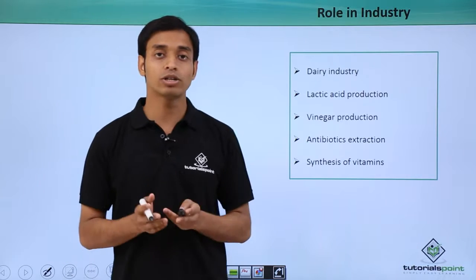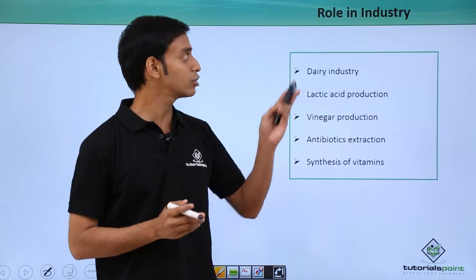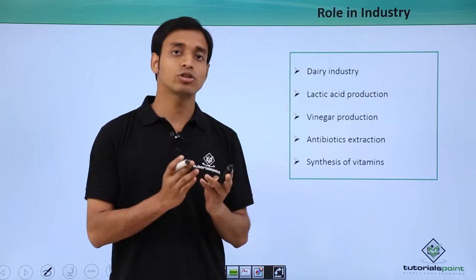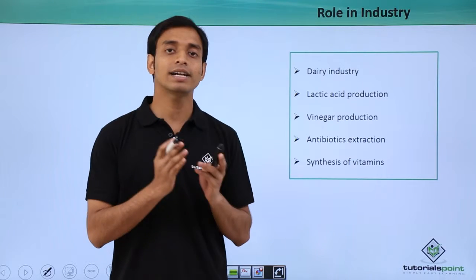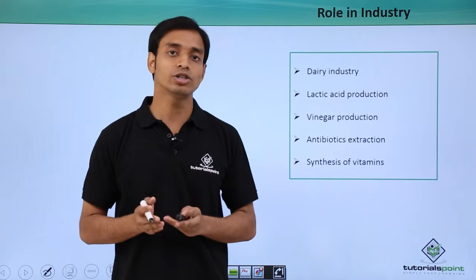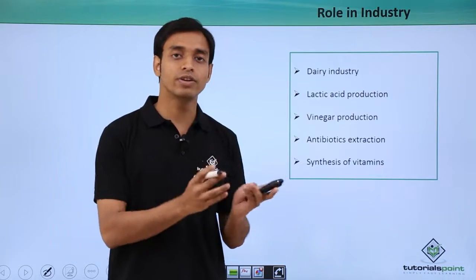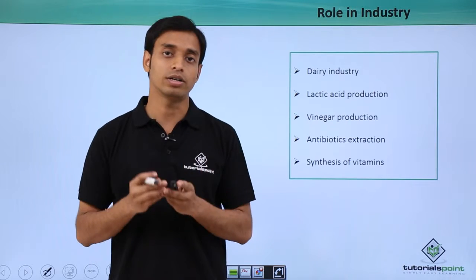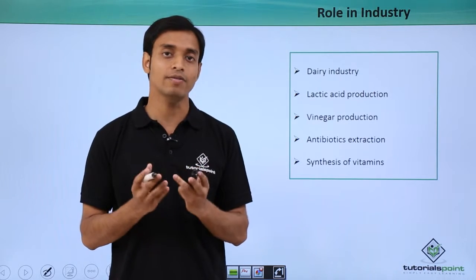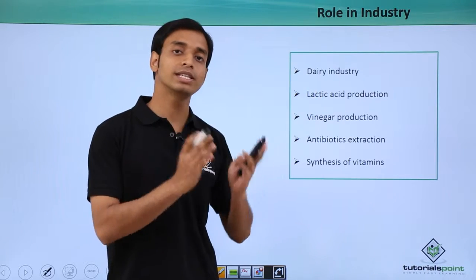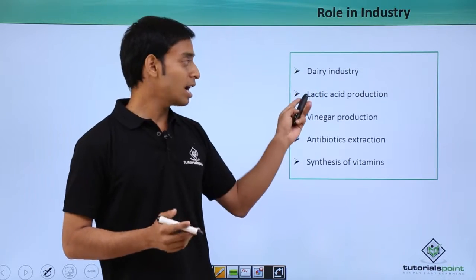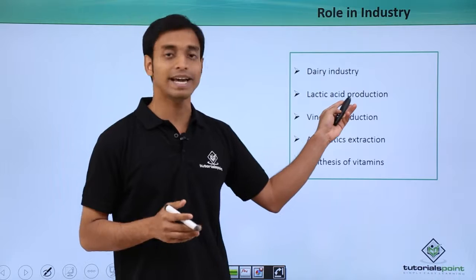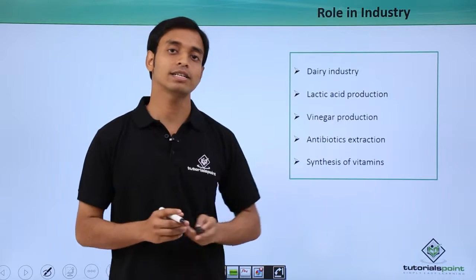Now the next important beneficial role we are going to discuss is in case of industries. Very important role in case of dairy industries, like lactic acid bacteria. These are a type of bacteria which help in the conversion of milk protein casein into different products like cheese, butter, curd, yogurt. So these are the various milk products which we have, which are only possible because of these types of lactic acid bacteria. Now Lactobacillus is a type of bacteria which helps in the production of lactic acid.